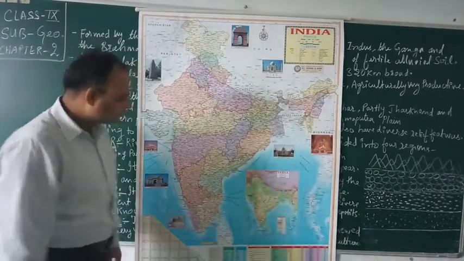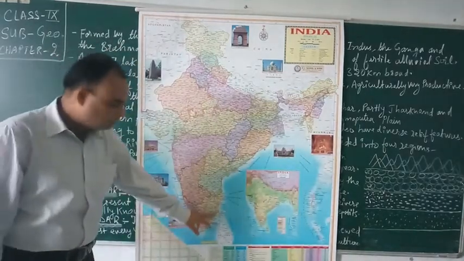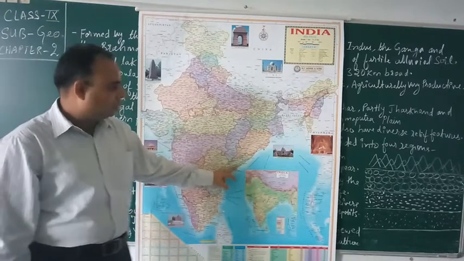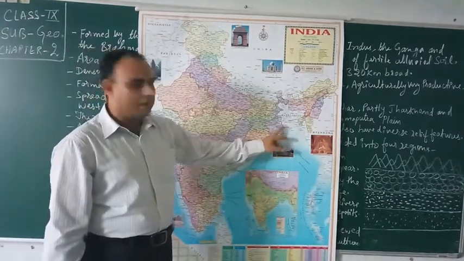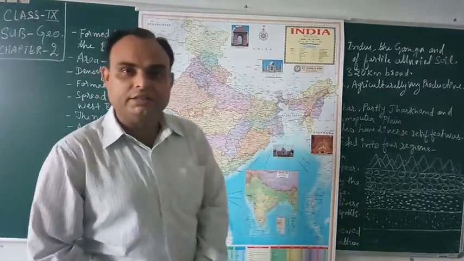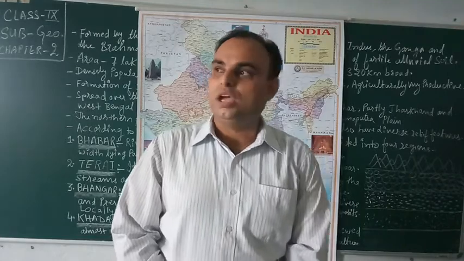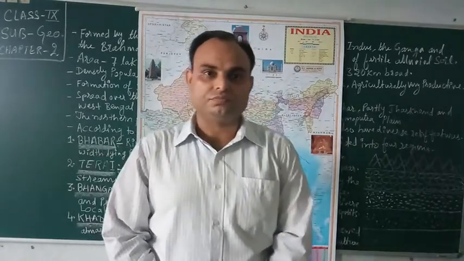Besides this, there are delta regions: Kaveri, Krishna, Godavari, Mahanadi. These are all the areas. Again, delta regions are very fertile, and alluvial soils are also found here.